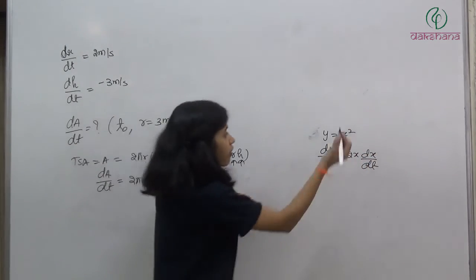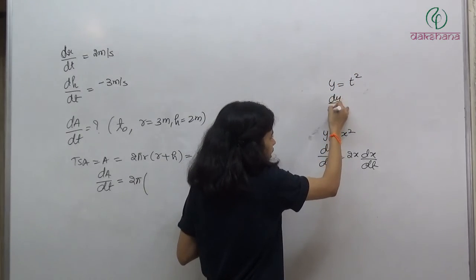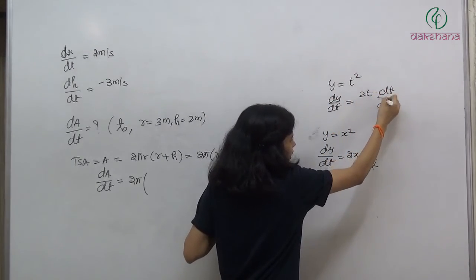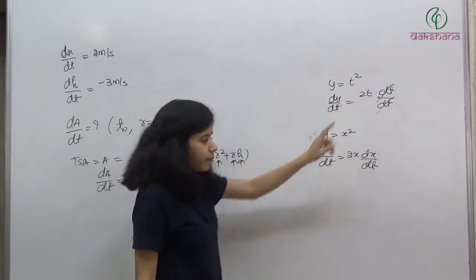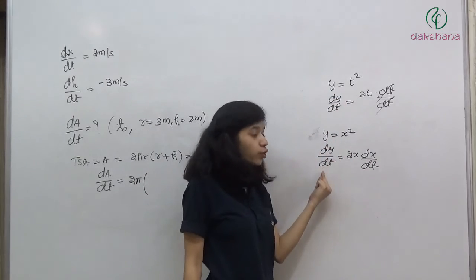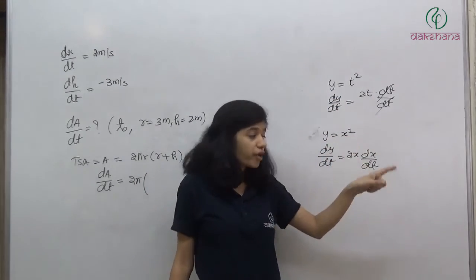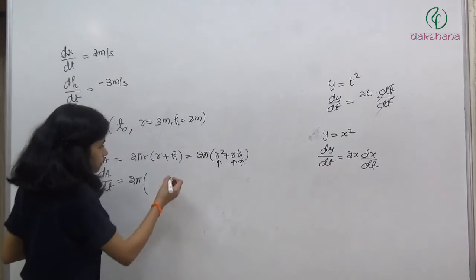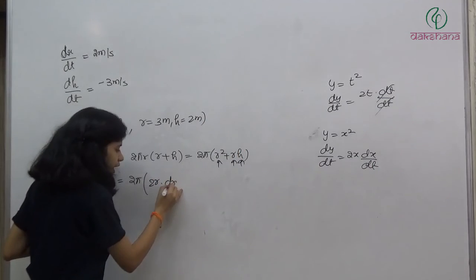ठीक है, if you have y is equal to t square, what do you write? dy by dt is equal to 2t dt divided by dt. So this gets cancelled, so हम लोग directly क्या लिख देते हैं? 2t. So we are differentiating with respect to time, and this is not time. So again we'll have to differentiate this variable with time. So we write dx by dt. So यहाँ पे क्या जाएगा? 2 pi 2r dr by dt.